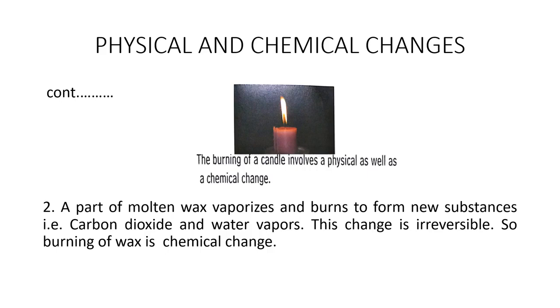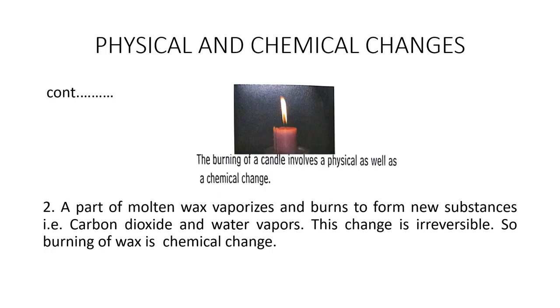A part of molten wax vaporizes and burns to form new substances. Now what are the new substances? They are carbon dioxide and water vapor. This change is irreversible. Why is this change irreversible? Because you cannot change carbon dioxide and water vapor back into the molten wax. So burning of wax is chemical change.